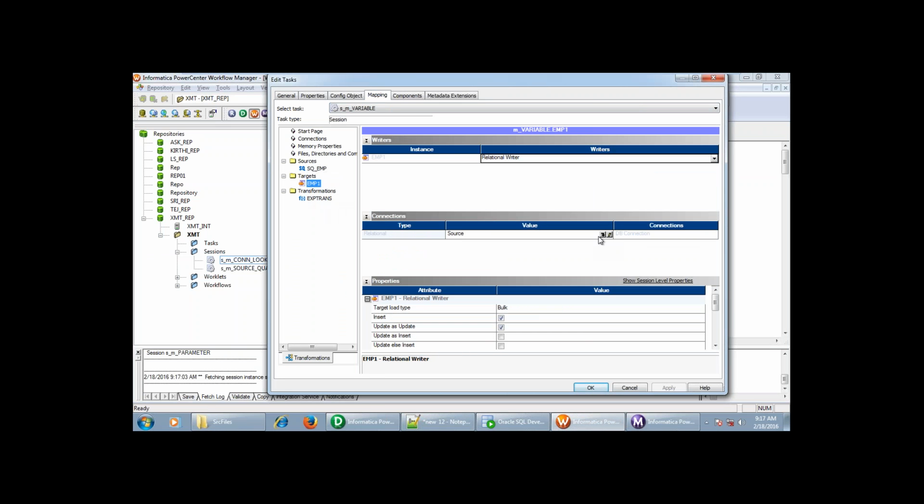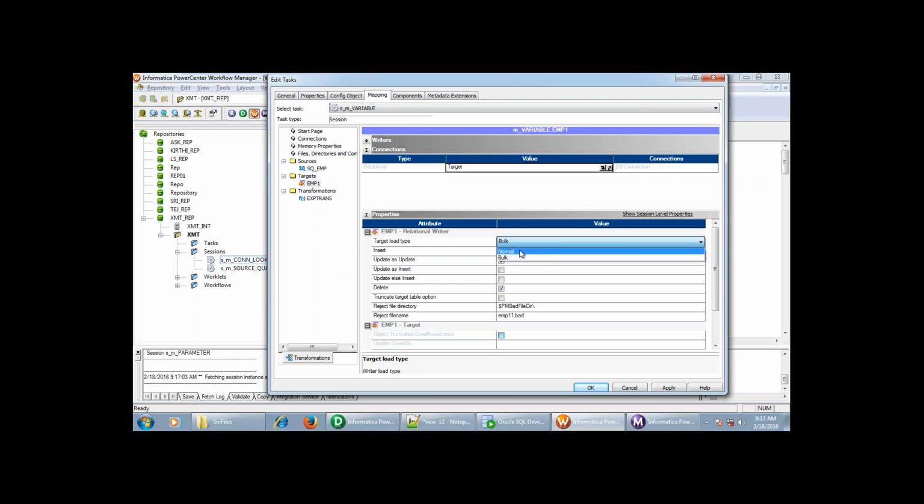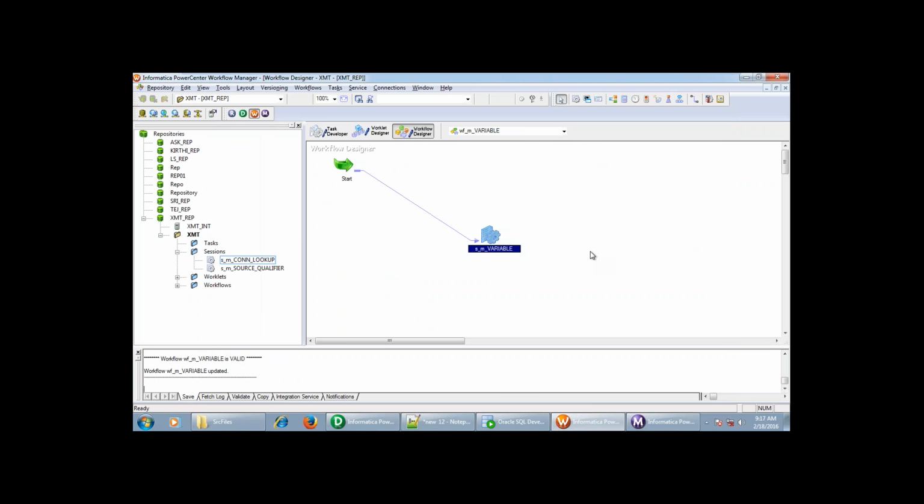Source, this one is target, normal, apply, save.